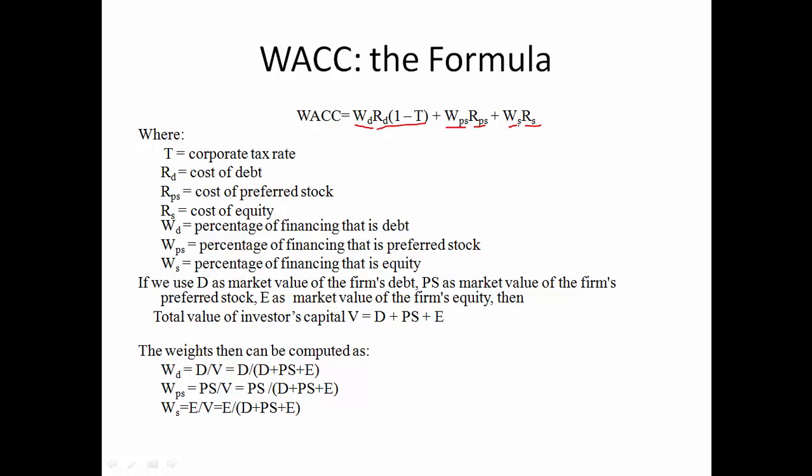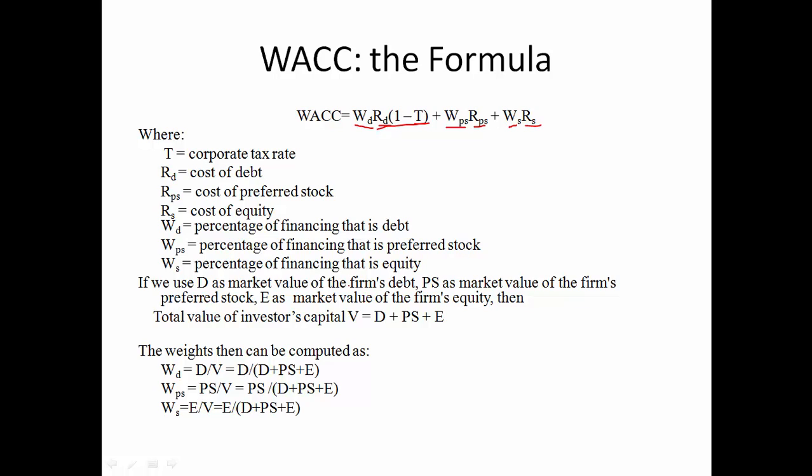So this is a process of calculating the weighted average instead of a simple average among the three. So we are not adding up the cost of debt, cost of preferred stock, and cost of common equity and then dividing by 3, because each company has a different capital structure and the weight of each kind of capital is different. Besides, in this formula, T stands for the corporate tax rate.